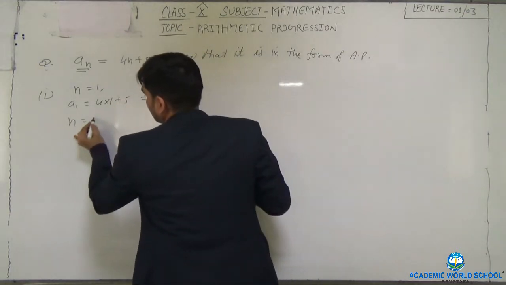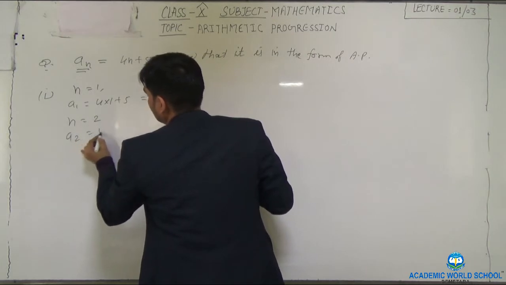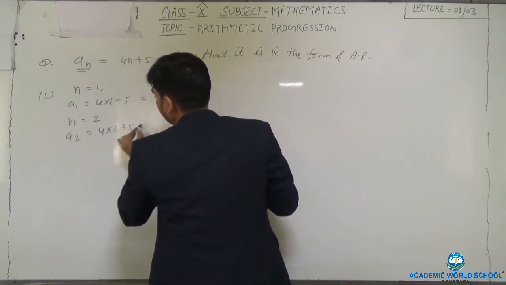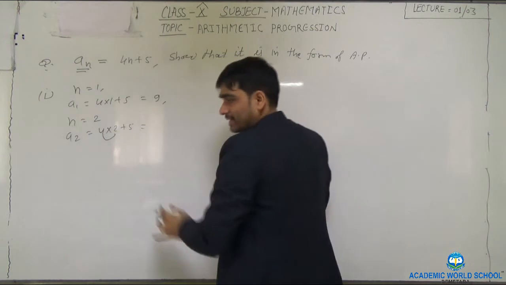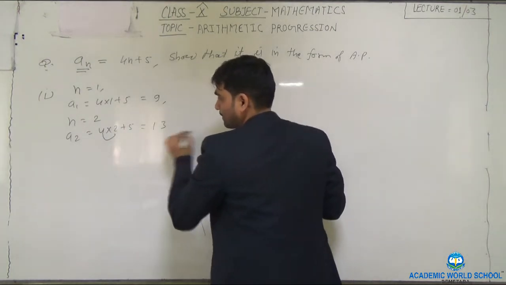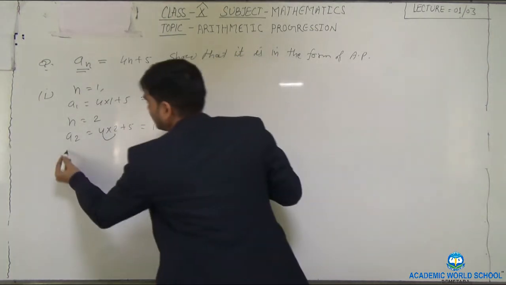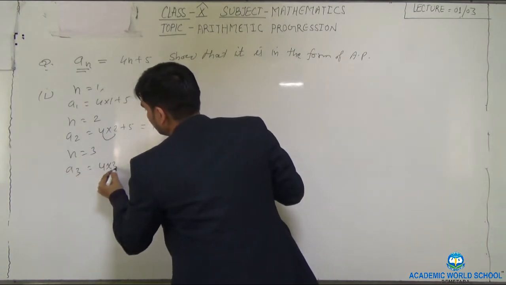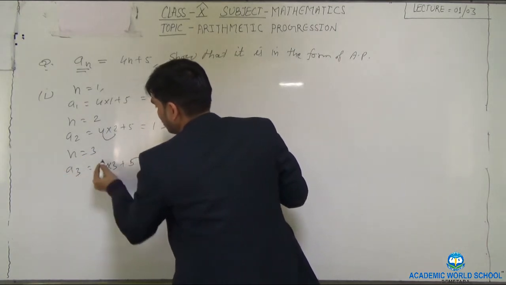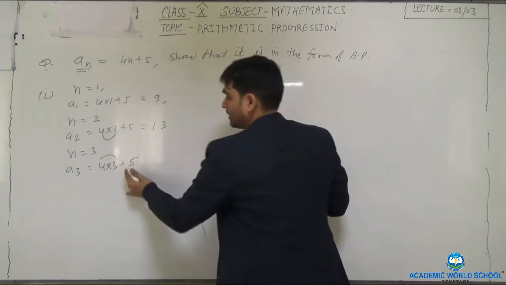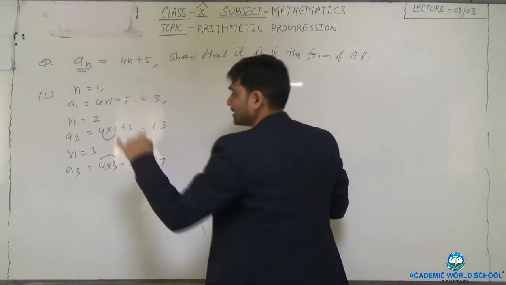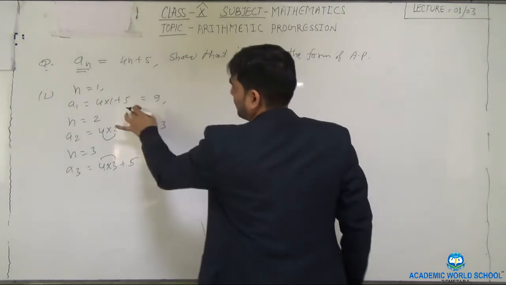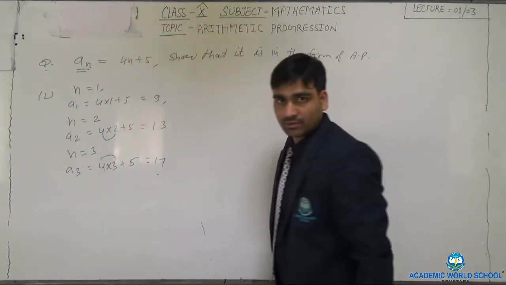Then n is equal to 2, so A2 is 4 into 2 plus 5. 4 twos are 8, 8 plus 5 is 13. Then let n be equal to 3, so A3 is 4 into 3 plus 5. 4 threes are 12, so 17. These are all the terms. So we got A1, A2, A3.